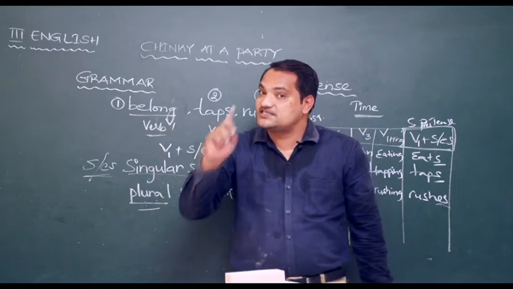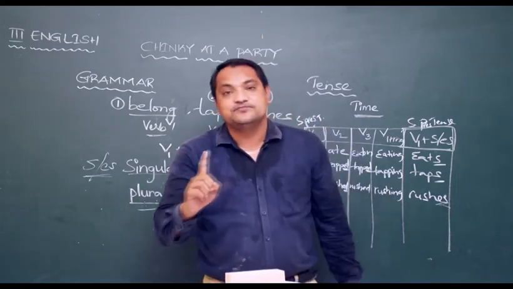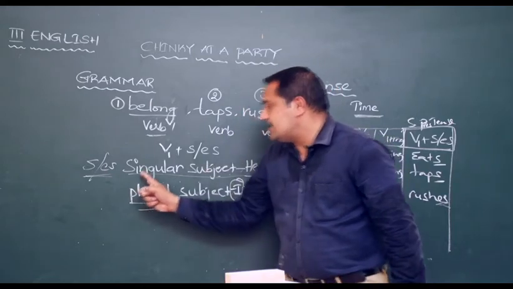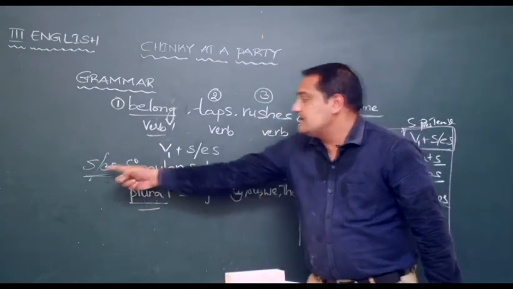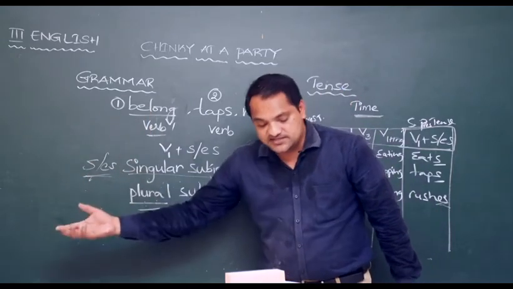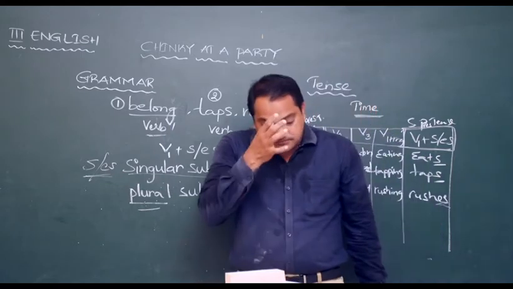Kolkata Knight Riders, one team. Sunrisers Hyderabad, one team. So team is always considered singular. So singular, S or ES. Win or wins? Wins. Our team wins almost every match.